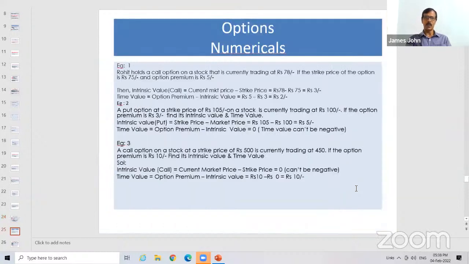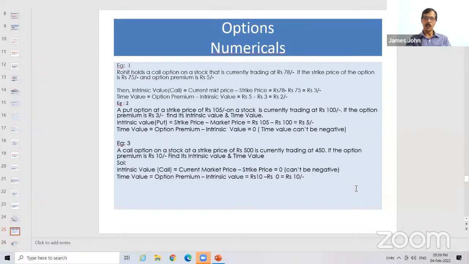And now look at this example. Rohit is holding a call option on a stock that is currently trading at 78. So the option is a call option, and the spot rate is 78, means the present rate is 78. If the strike price of the option is 75 and the option premium is 5 rupees, what is the intrinsic value?